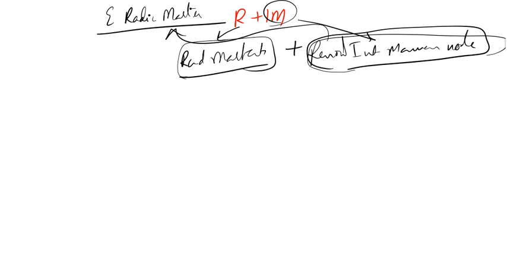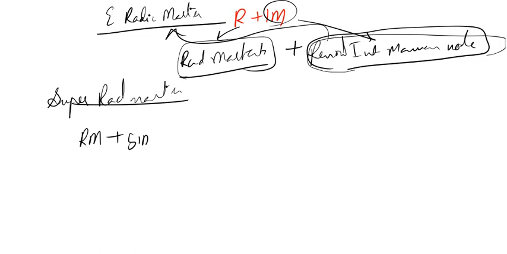Now there is one more thing, that is super radical mastectomy. What is super radical mastectomy? Again we come to the mnemonic, RM plus SIM. RM means radical mastectomy, plus we also remove supraclavicular nodes, internal mammary nodes and mediastinal lymph nodes.